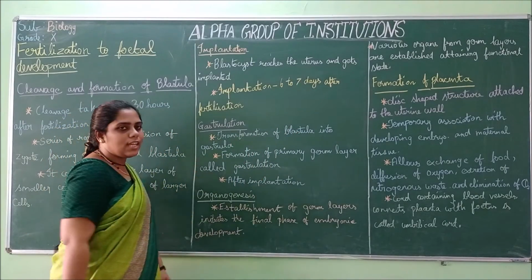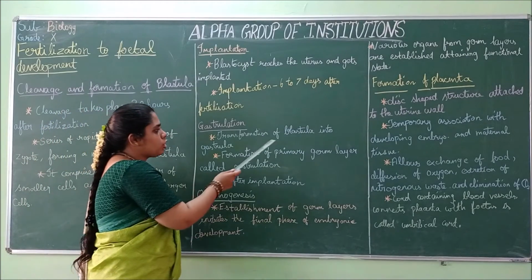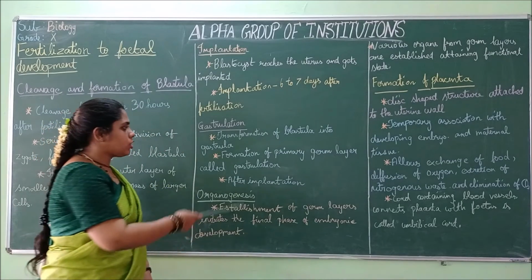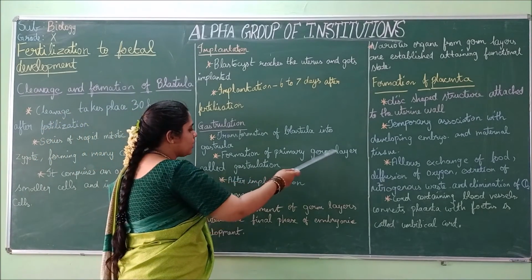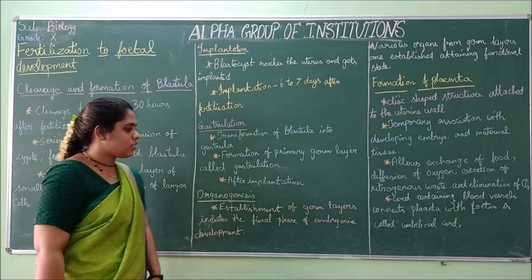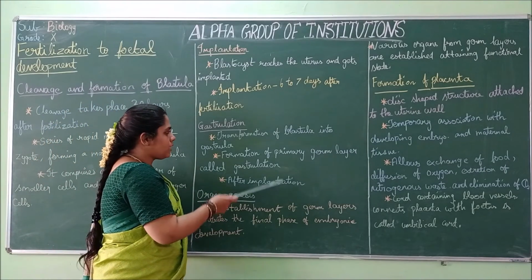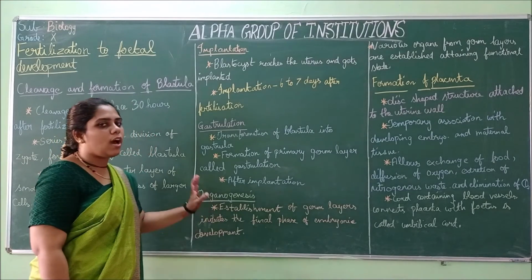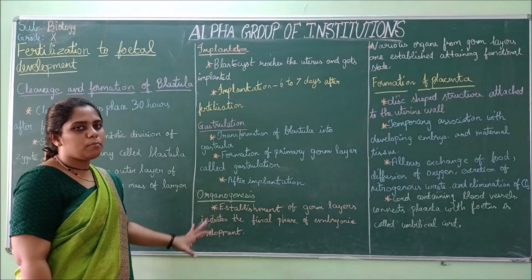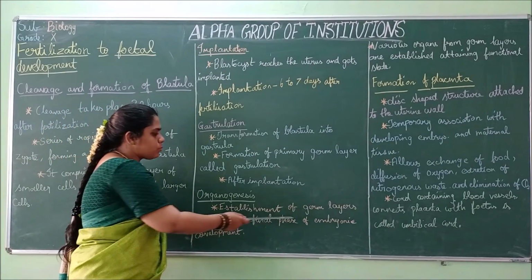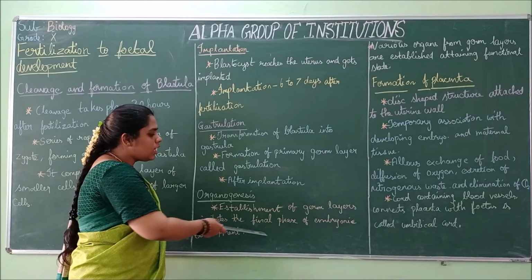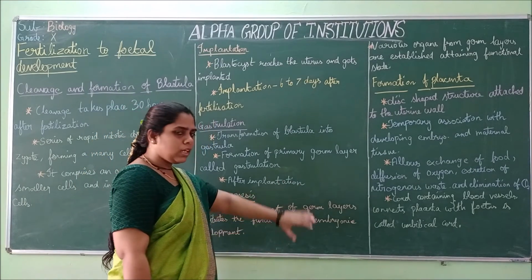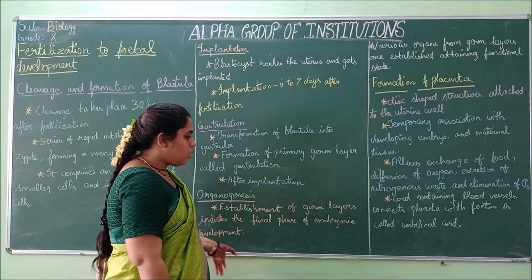And the next stage is gastrulation. Transformation of blastula into gastrula is called gastrulation. The formation of primary germ layer is called gastrulation. After the implantation, gastrulation takes place. And next is organogenesis. Organogenesis is nothing but formation of organs. The establishment of germ layers initiates the final phase of embryonic development. When the germ layer is getting developed, what happens?